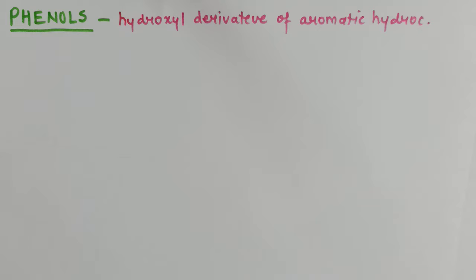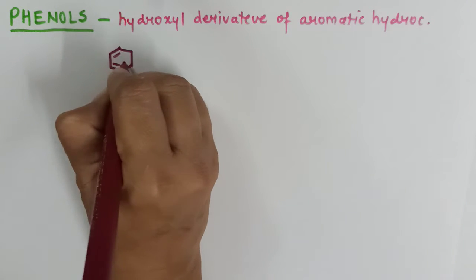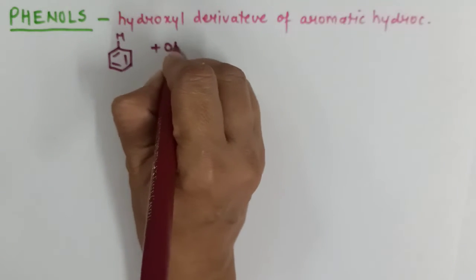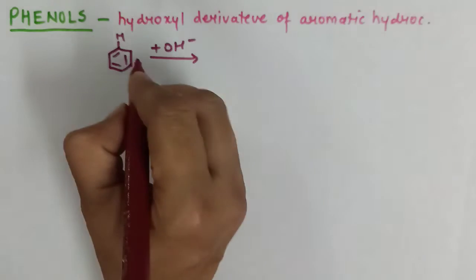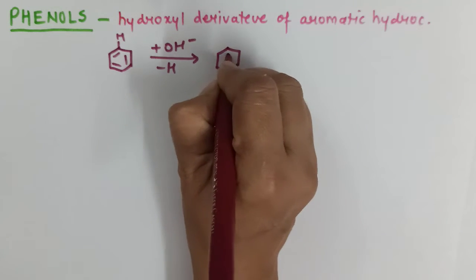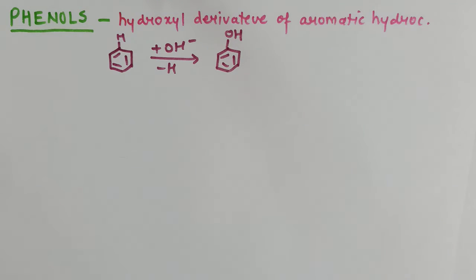That means in the benzene ring, one of the hydrogens is replaced by a hydroxyl group, and we are removing this hydrogen. So we get phenol. Phenols are a very interesting class of compounds, and they have very characteristic properties.